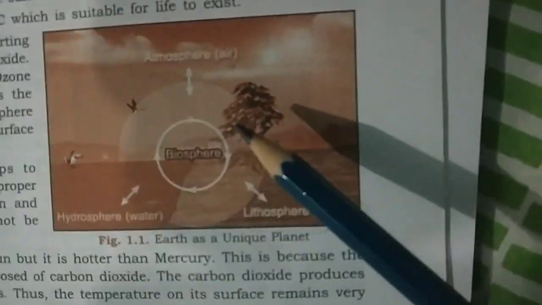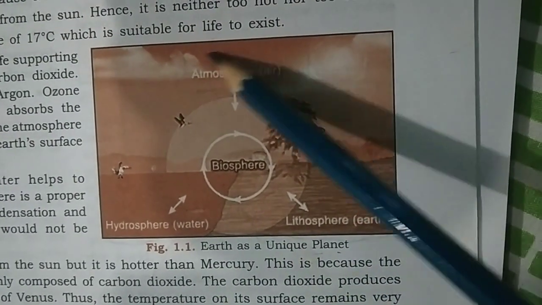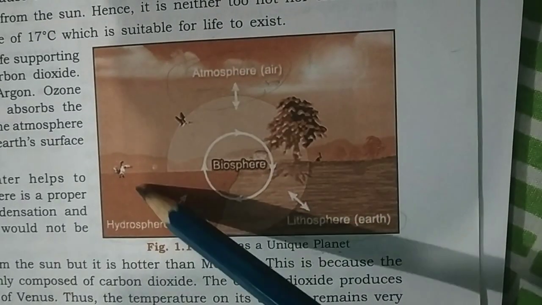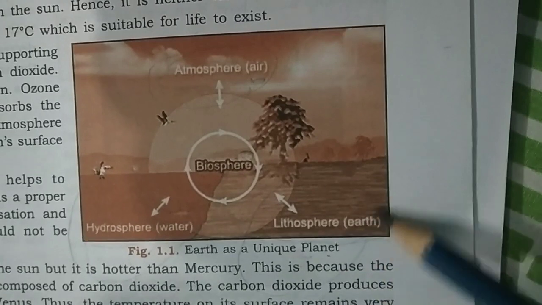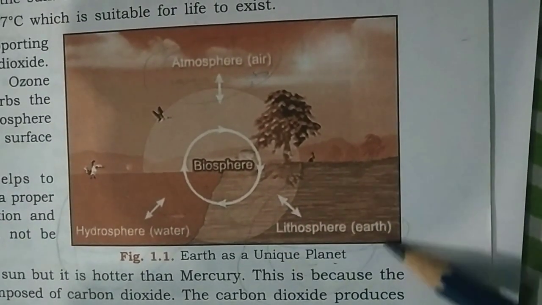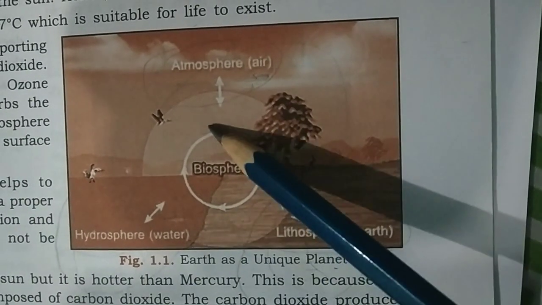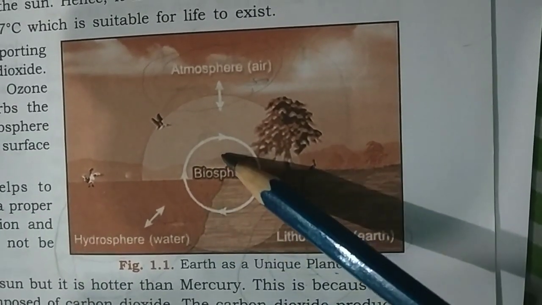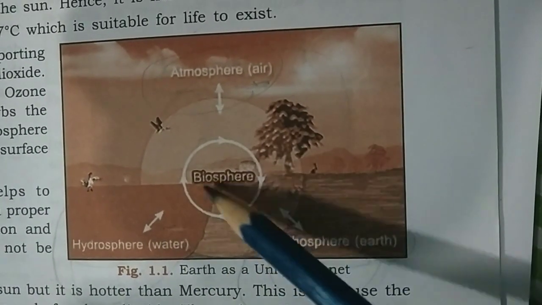That's why it is known as the unique planet. Atmosphere, air; hydrosphere, water bodies; lithosphere, rocky area or soil or minerals. These consist of the biosphere. The Earth constitutes the biosphere.